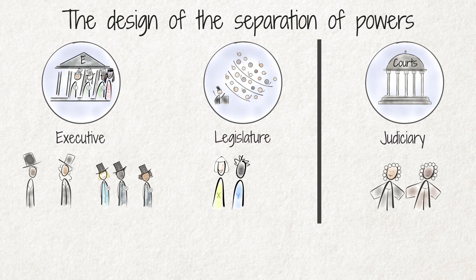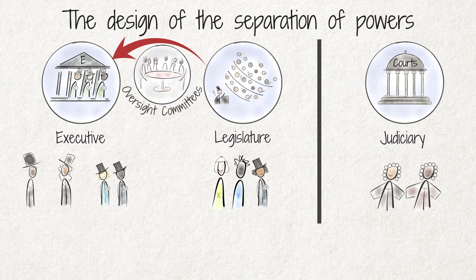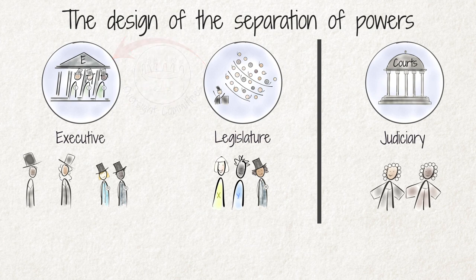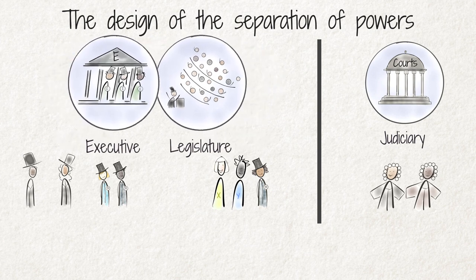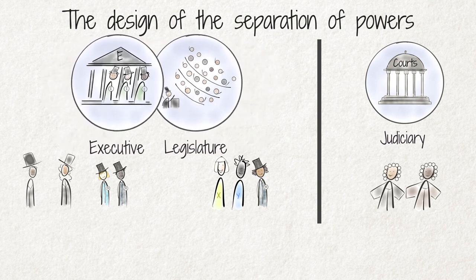Members of the cabinet representing the executive are usually also members of the National Assembly or Parliament, which is part of the legislature. The legislature controls the work of the executive. This happens through oversight committees, which consist of members of Parliament from different political parties. It is impossible to achieve an absolute separation. Some overlapping will happen, especially when members of the cabinet and the majority of MPs in the National Assembly are from the governing party.